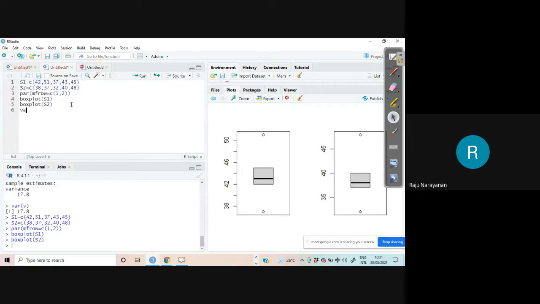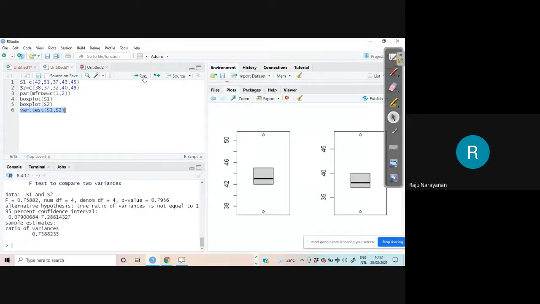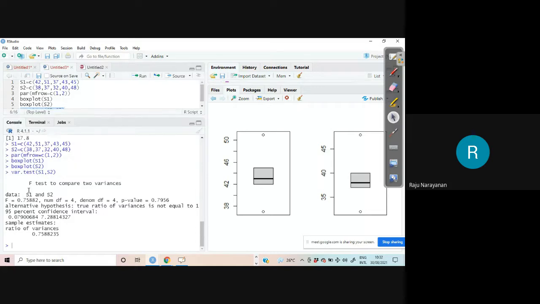One is VAR dot TEST. A built-in function is available. VAR dot TEST S1 comma S2. F test to compare two variances. Data files are S1 and S2. F value is 0.75882. Numerator degree of freedom is 4. Denominator degree of freedom, P value is this, etc. Ratio of variance is this. So many things you are getting.